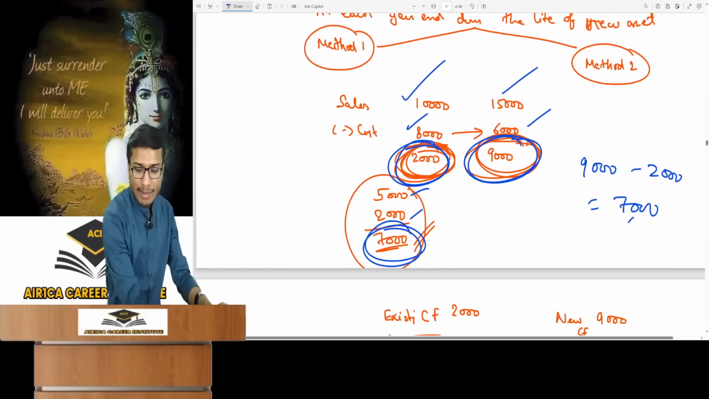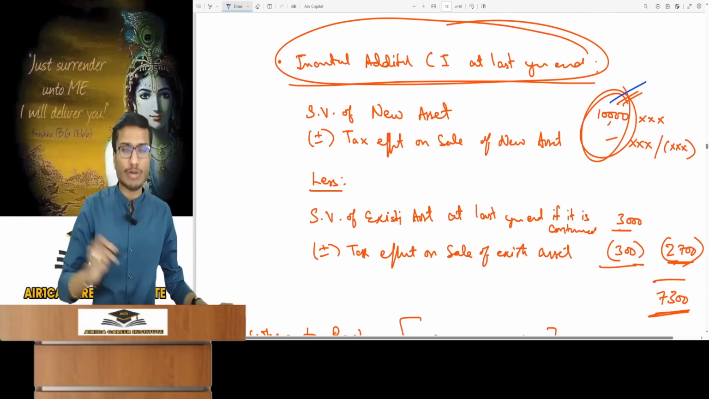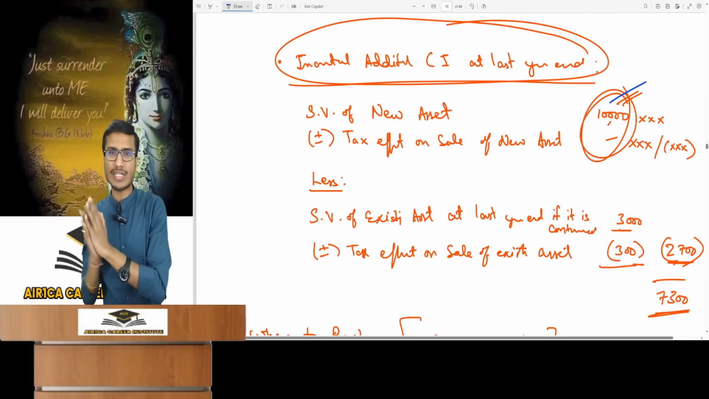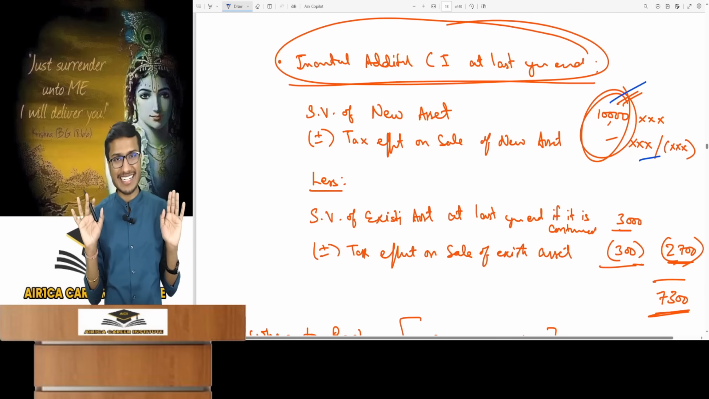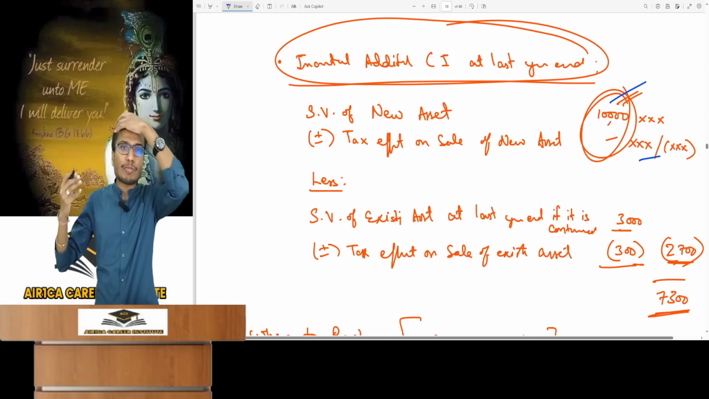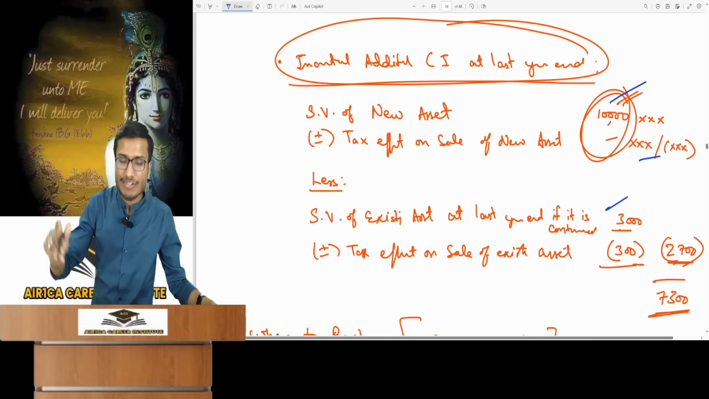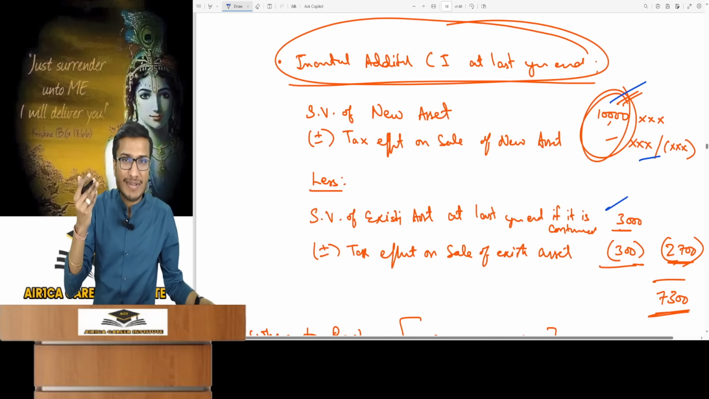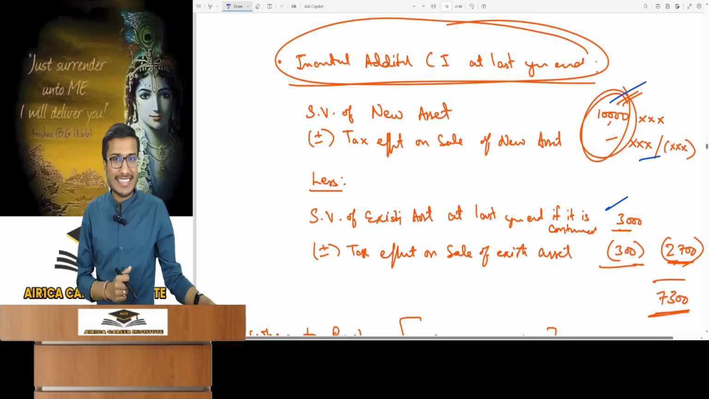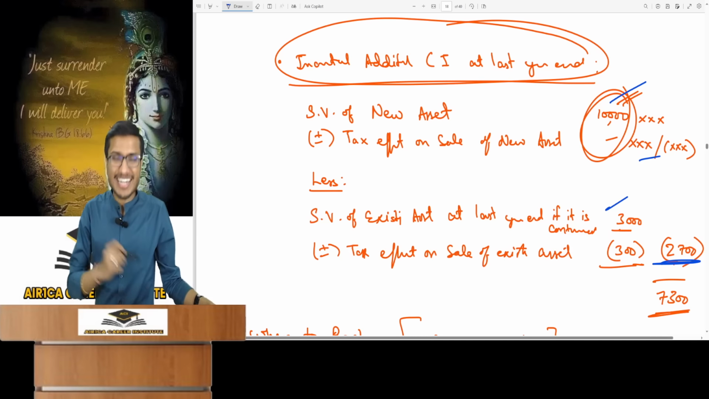Let's assume from the new asset you'll get a salvage value of 10,000 at maturity. Suppose its book value on that day is also 10,000, so there's no tax effect. This 10,000 is what you get. If this new asset wasn't there, the old one would continue with a 3,000 salvage value as provided. You would get 3,000. This is the salvage value. If you were to get this, then remember, there would also be a tax effect on it. Let's assume a tax payable of 300 on this, so you get a net amount of 2,700.